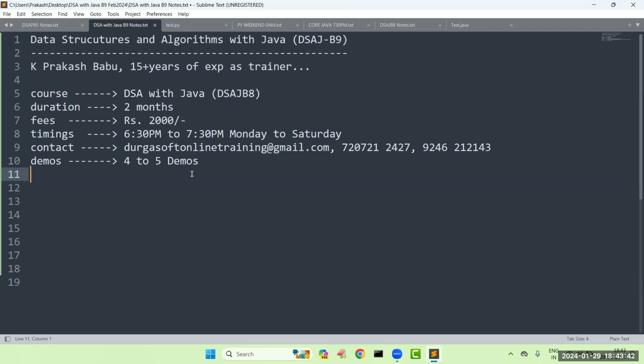Next, a very important point. What is the prerequisite for this course? The prerequisite for this course is compulsory: you should have knowledge of Core Java.